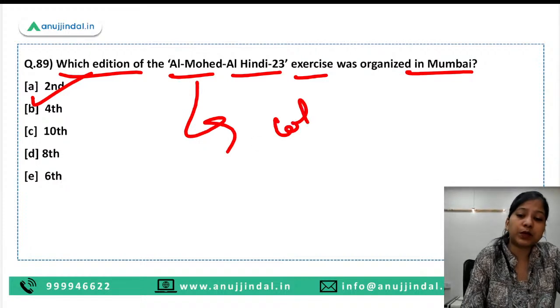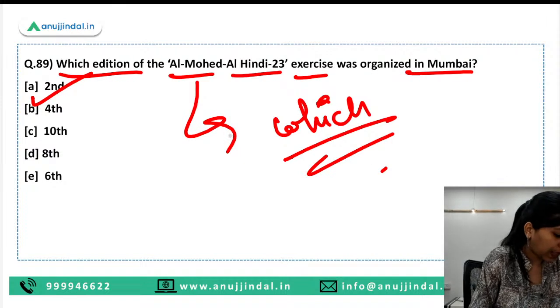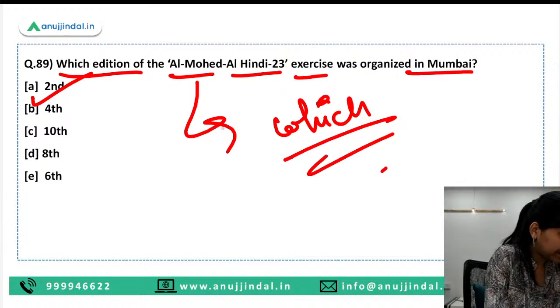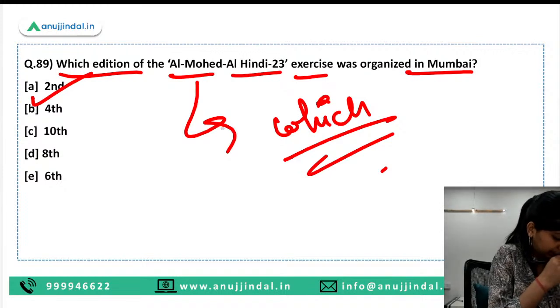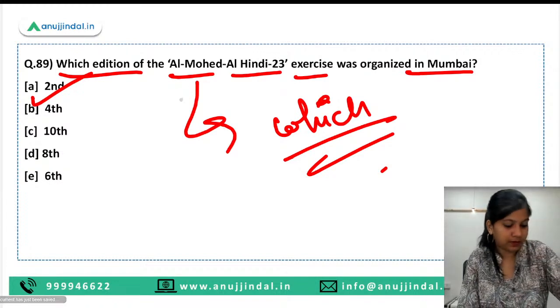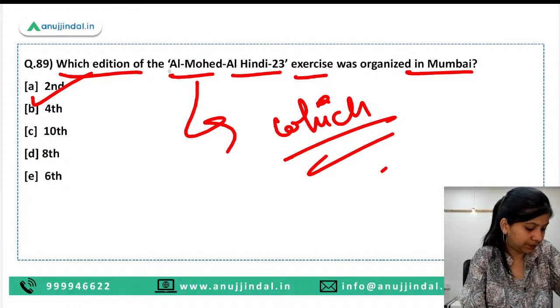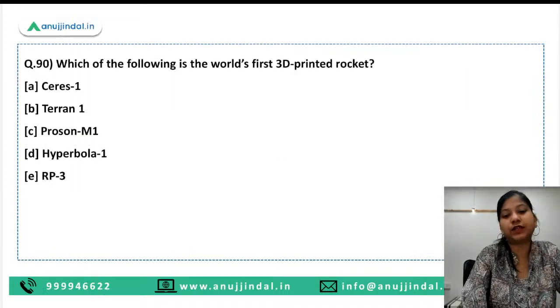Quickly tell me, with which country does India organize this particular exercise? Very good. Saudi Arabia. Good.